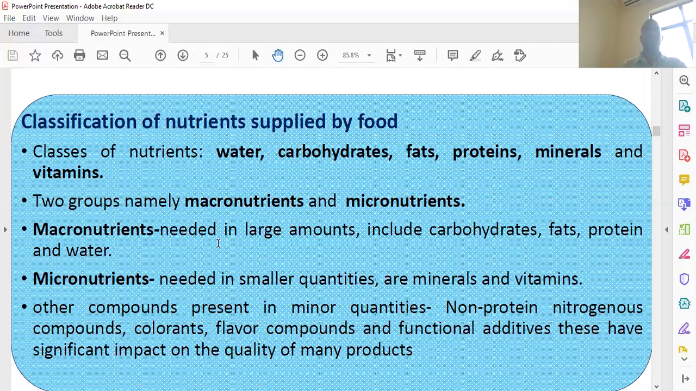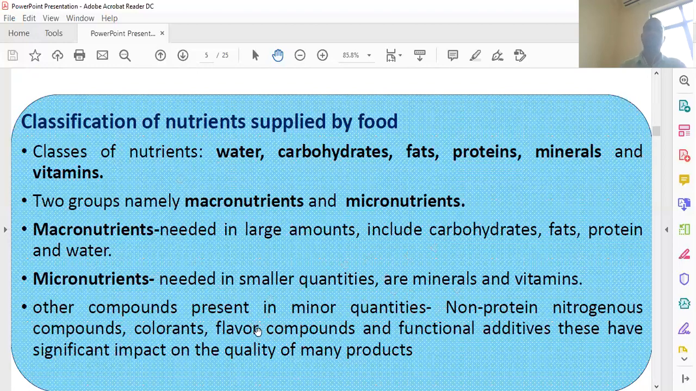So, classifications: overall, the nutrients are classified into major groups: water, carbohydrate, fat, protein, minerals, and vitamins. Overall, they are classified into two groups: micronutrients and macronutrients. The macronutrients include carbohydrates, fats, proteins, and water, and the micronutrients include major minerals and vitamins.